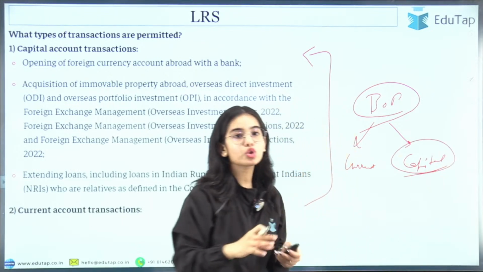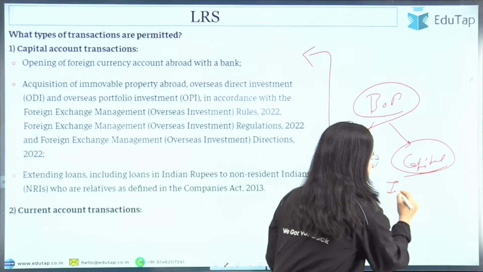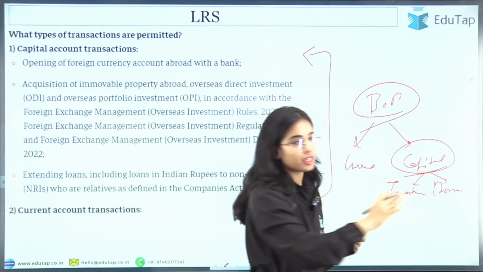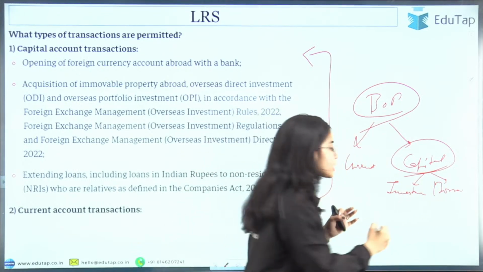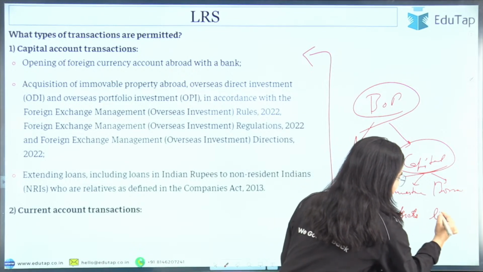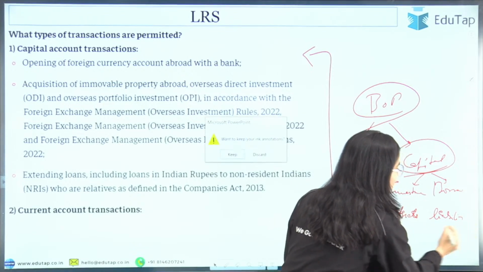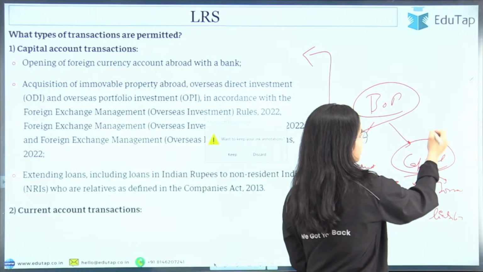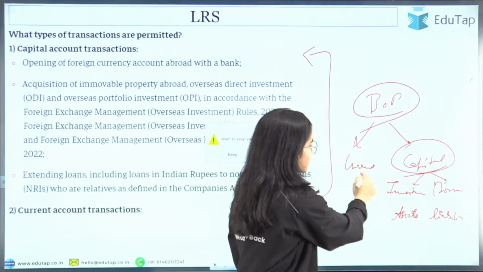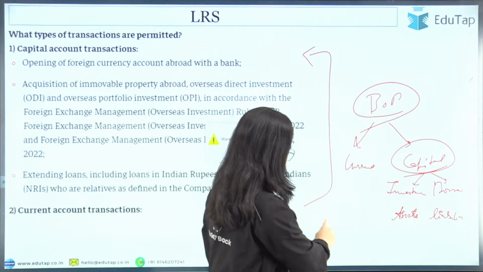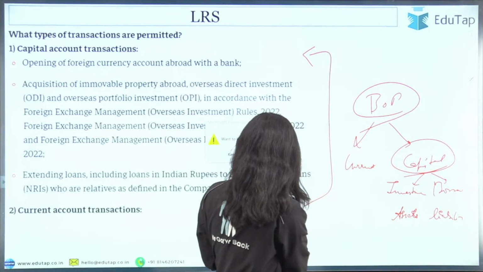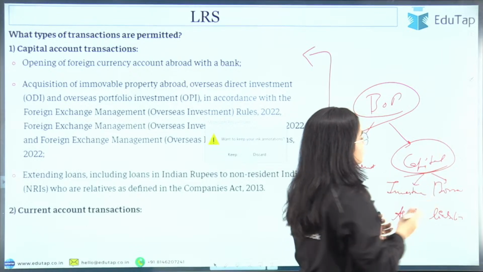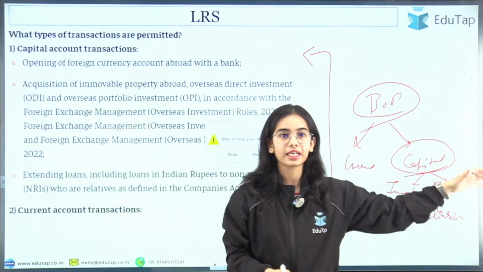The capital account includes all the investments that are happening, as well as all the borrowings. Remember that the capital account includes all the assets and the liabilities. It also includes aid, that is, a country giving aid to another country.